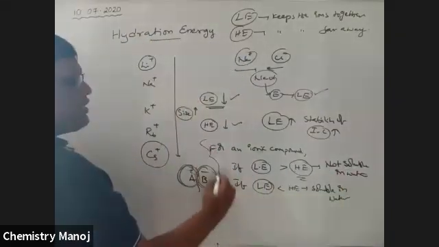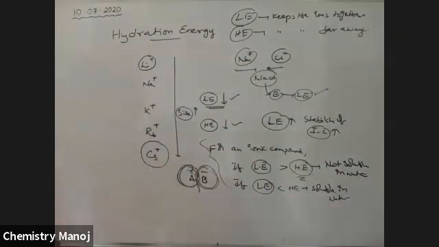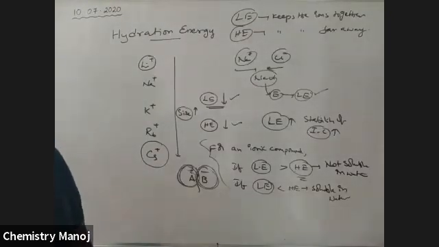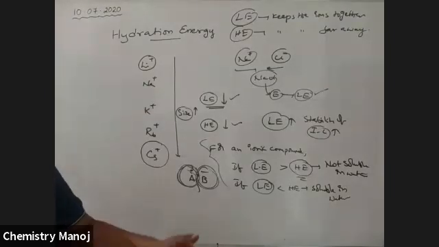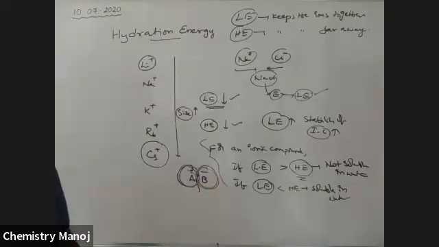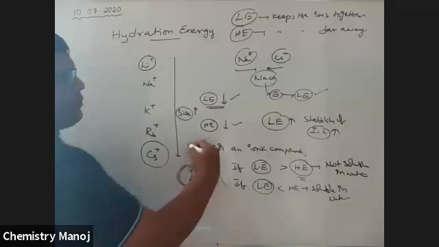So this is the condition for when a chemical is soluble or not soluble in water. In water, both lattice energy and hydration energy exist. So if lattice energy is more, it is not easy to break, which means it is less soluble. If hydration energy is more, it is easy to break, which means it is more soluble. So it is a very, very important case, my dear boys.